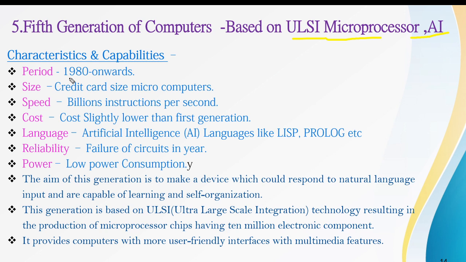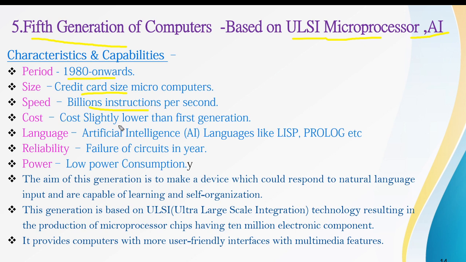The period of 1980 onwards, up to the date, the computers which we are using are the fifth generation of computers. Its size is credit card size microcomputers, and its speed is increased from 10 millions of instructions per second to billions of instructions per second. The speed is very much increased.